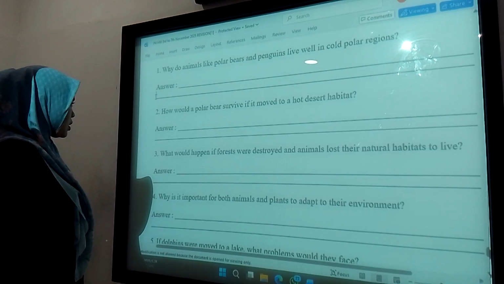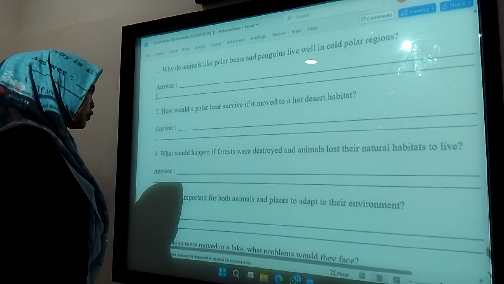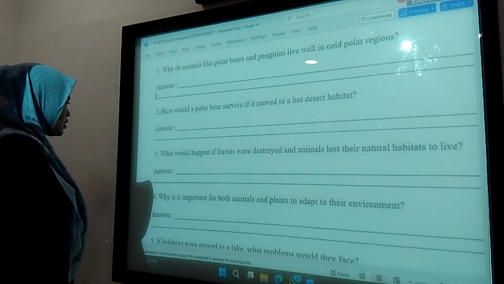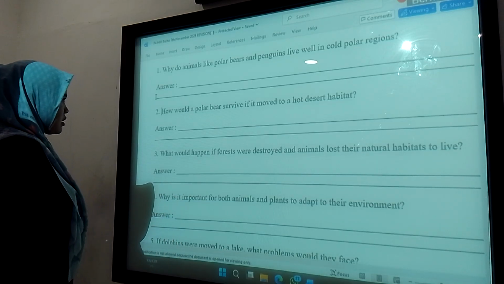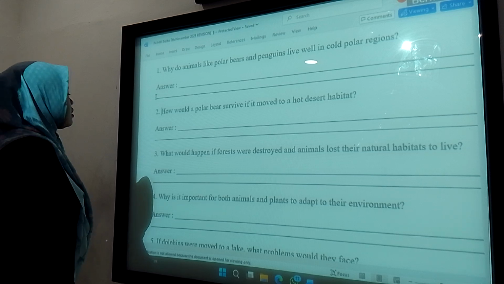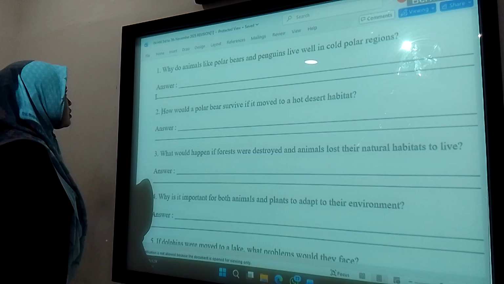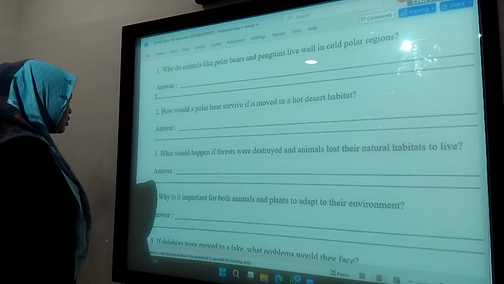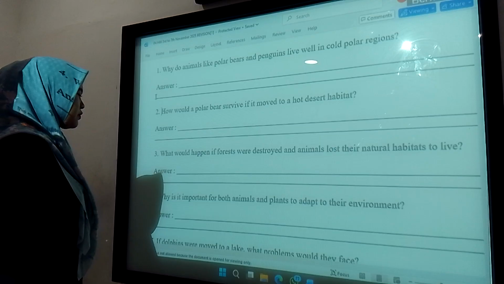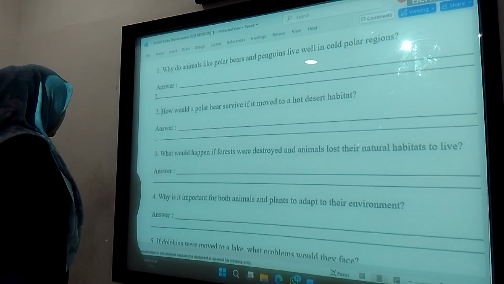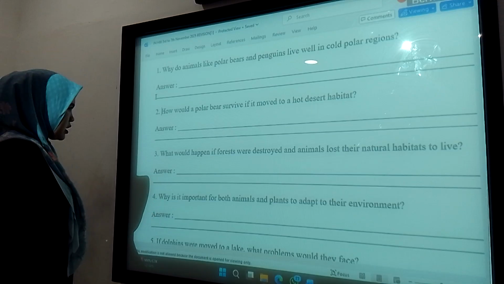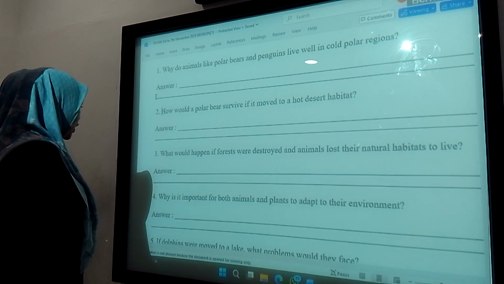Number two, how would a polar bear survive if it moves to a hot desert habitat? It may struggle to find food because their body usually adapts to cold conditions, and they may not survive over there. It's difficult to find water. And then number three, what would happen if forests were destroyed and animals lost their natural habitats to live?